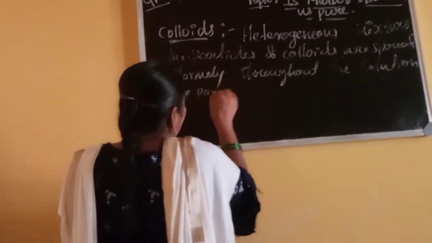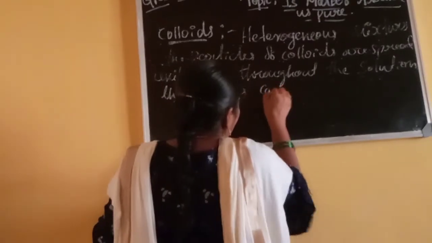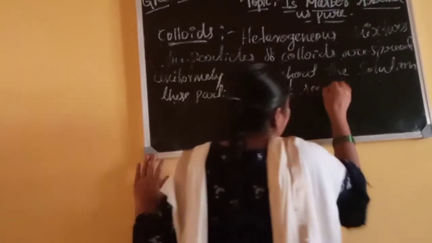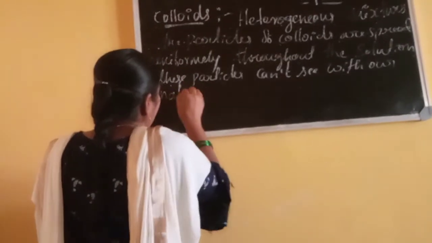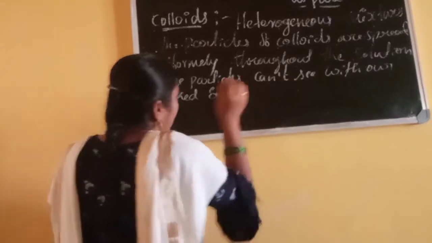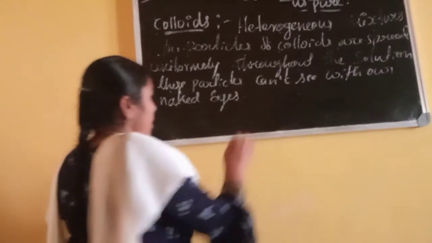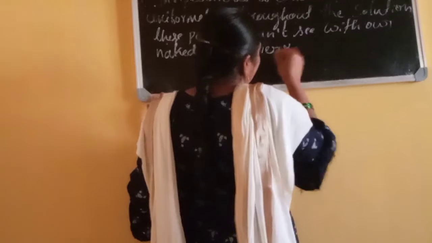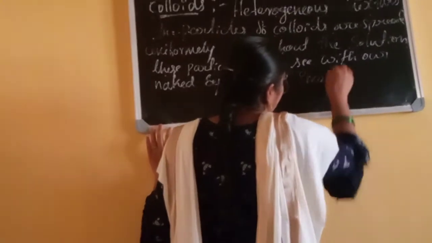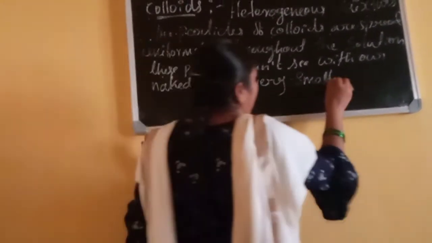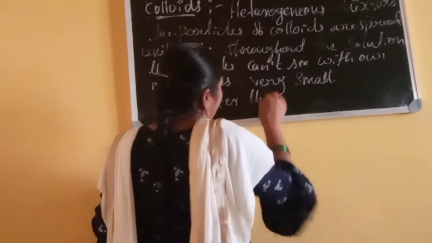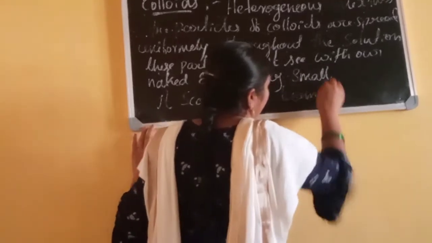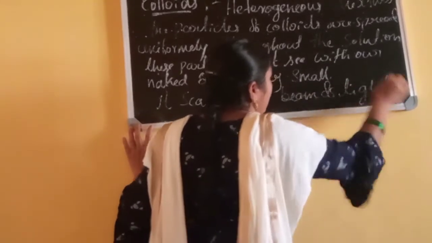These particles can't be seen with our naked eyes, because the particles are very small, too small. It scatters the beam of light. This is called colloids or colloidal solution.